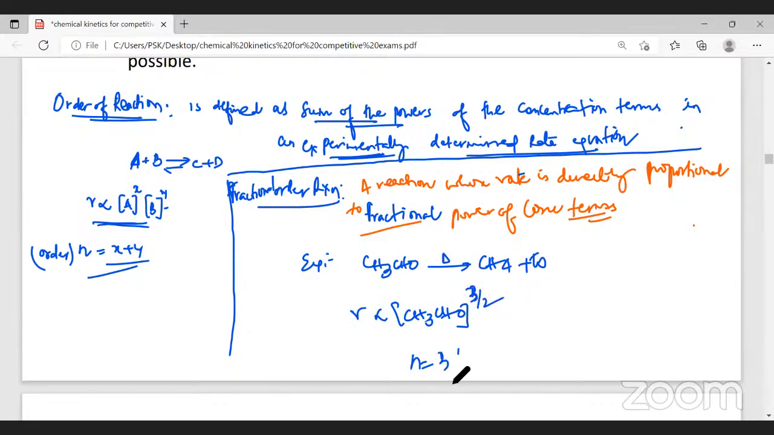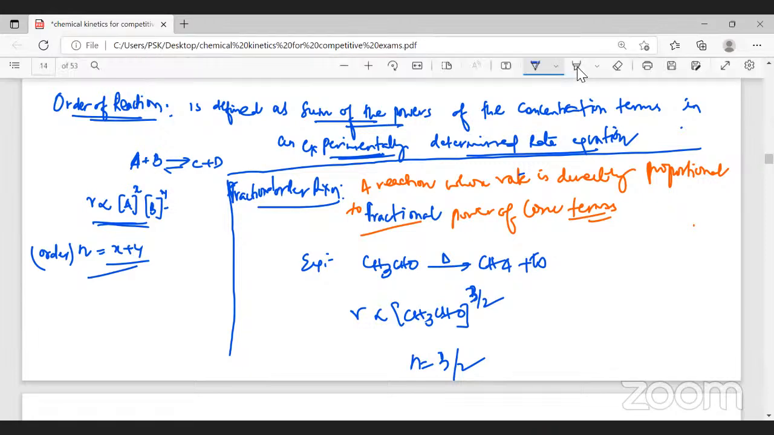Now, when we say the order with respect to acetaldehyde experimentally is 3/2, 3/2 is a fraction, 1.5 is a fraction. So those kinds of reactions are called fractional order reactions. What is a fractional order reaction? A reaction whose rate is directly proportional to the fractional power of the concentration terms is called a fractional order reaction. Did you follow this?